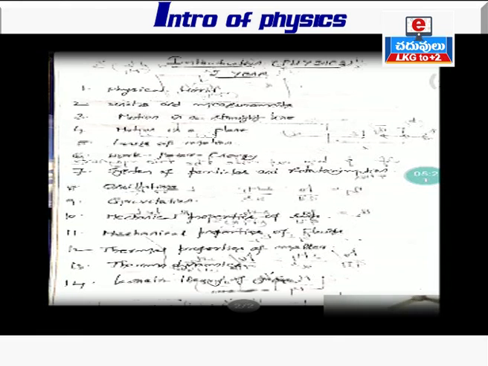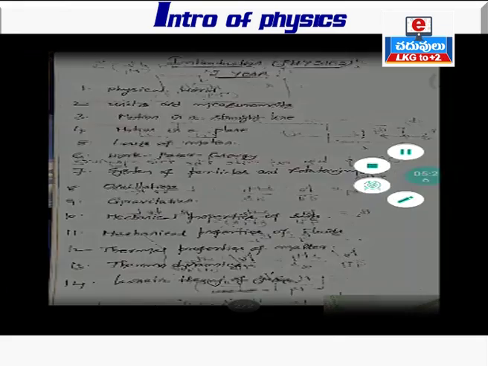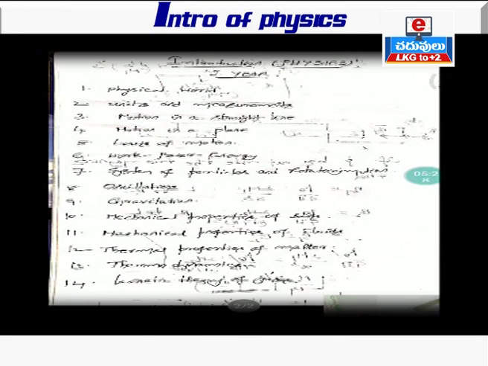In these 14 lessons, I want to divide the total number of lessons into 3 sub-branches. Look here. From the first lesson to nearly the 9th lesson, up to gravitation, we can consider this a part of a branch called mechanics. And mechanics is the biggest branch in first year, and it is a very important branch. From this branch, nearly 70% of the questions may be asked, either from the IPE point of view or in competitive exams like JEE Mains, JEE Advanced, etc.